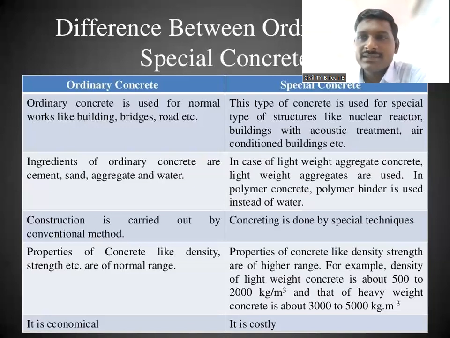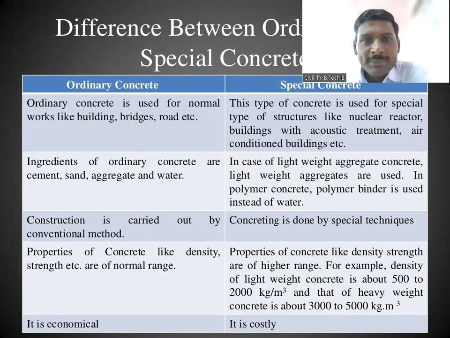So how much is the density of normal concrete? 2400 to 2500, correct? 2400 to 2500 kg per meter cube, that is 24 to 25 kilonewton per meter cube. Are you getting? So the density for ordinary concrete is 24 to 25 kilonewton per meter cube.